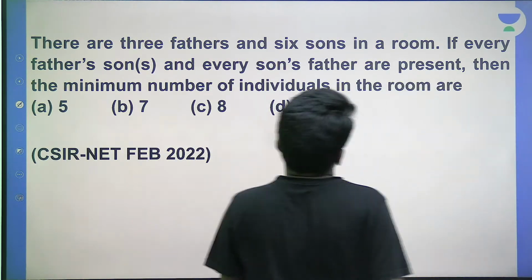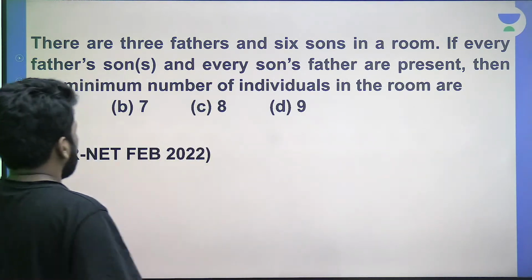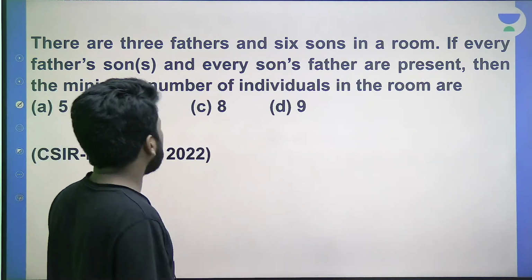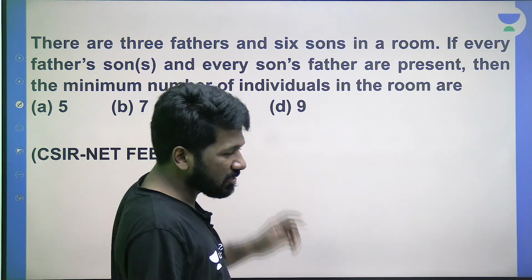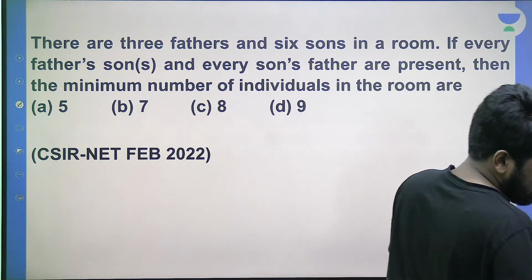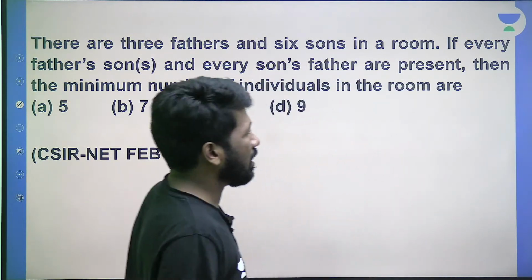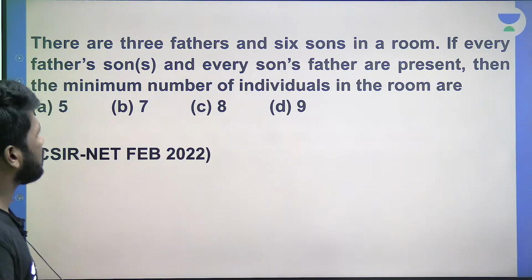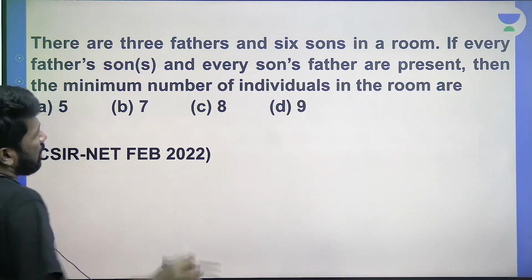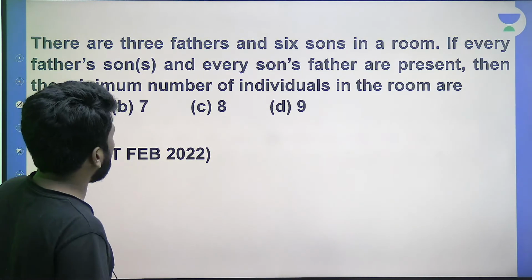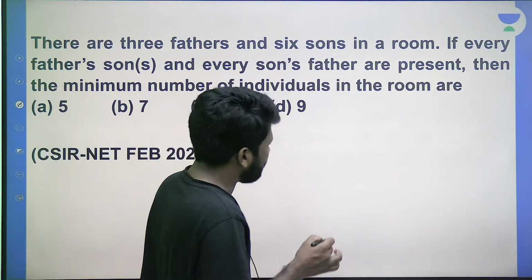There are 3 fathers and 6 sons in a room. There itself, many people concluded 3 plus 6, 9 people should be there. That is why some of you got D as the correct answer. No, don't do it partially. Next sentence we need to check now. If every father's son and every son's father are present, then the minimum number of individuals in the room.